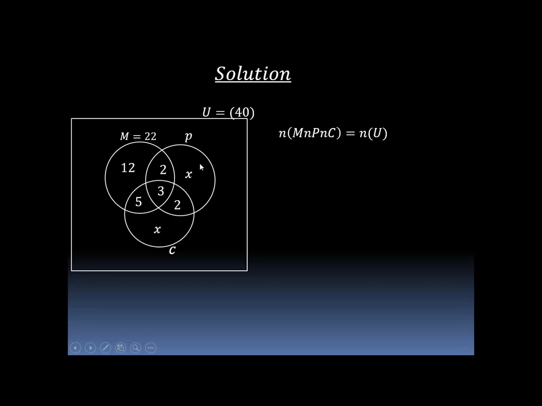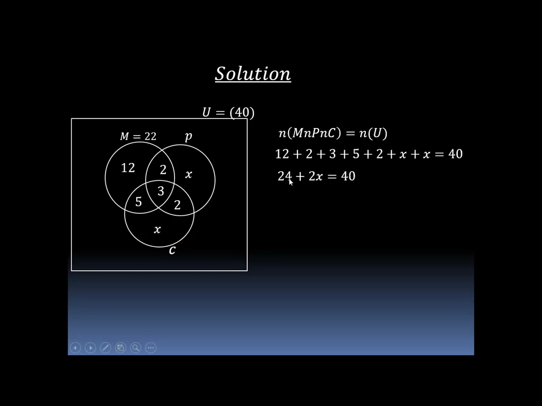So we have the number of students who study maths intersection physics intersection chemistry is equal to the union. So if you sum up all this, it should be equal to the union 40. So we have 12 plus 2 plus 3 plus 5 plus 2 plus x is equal to 40. Summing up will give us 24 plus 2x is equal to 40. Now let's make x the subject. Before we make x the subject, let's eliminate 24.